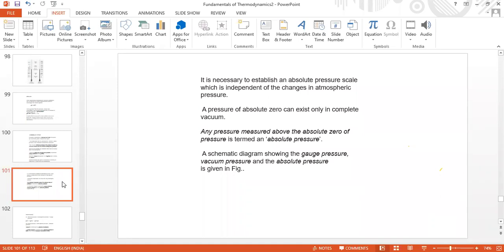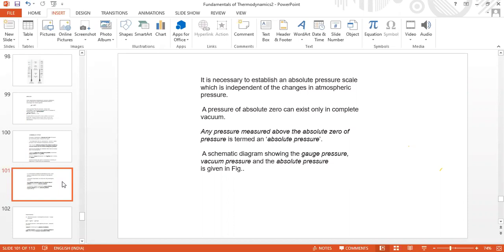And with reference to atmospheric pressure, if you measure the pressure, then it is called gauge pressure. And I said the gauge pressure may be either positive or negative.